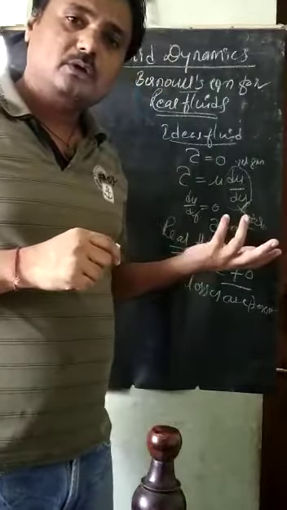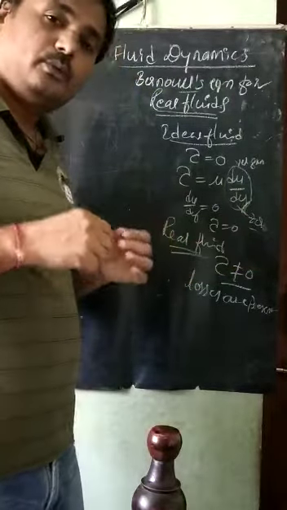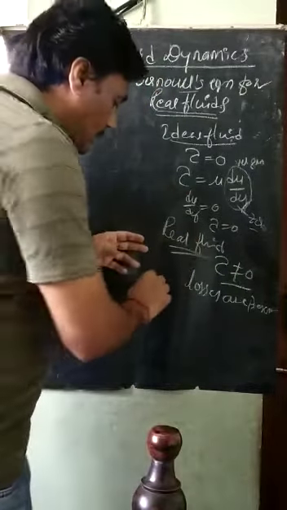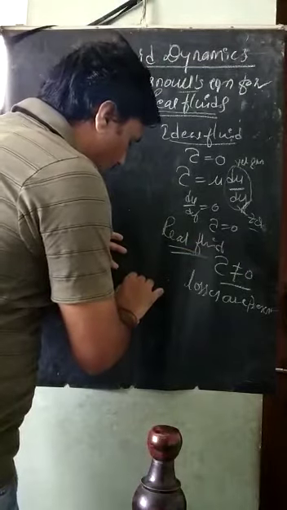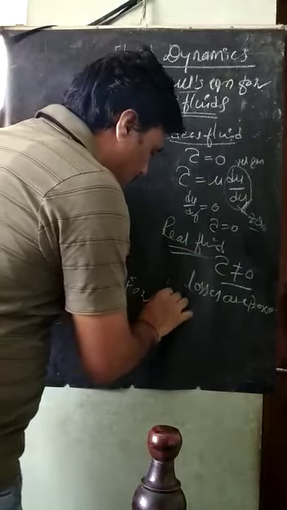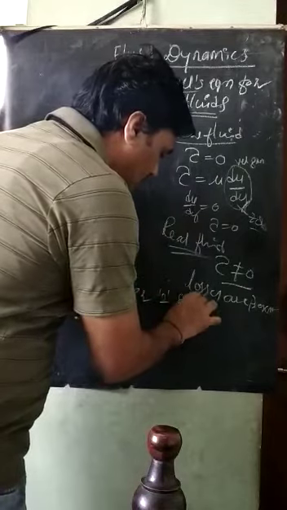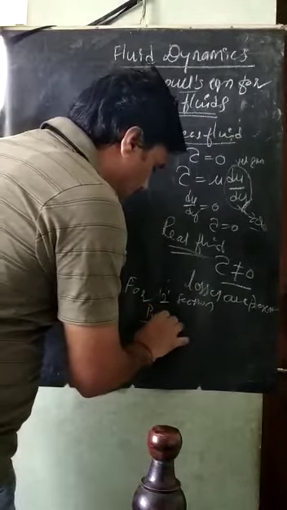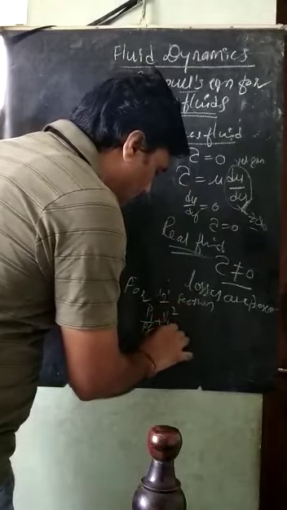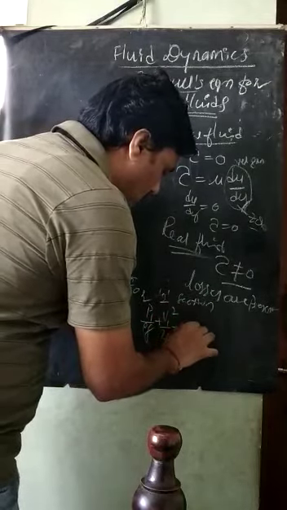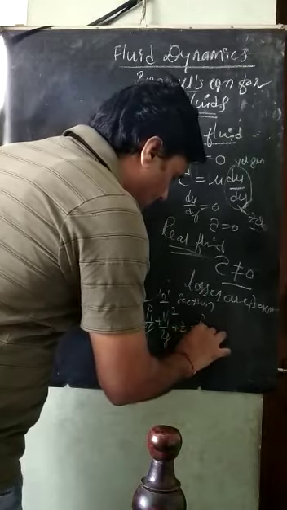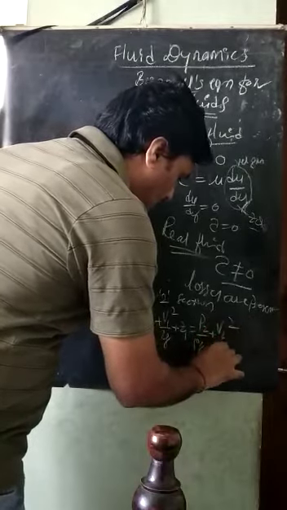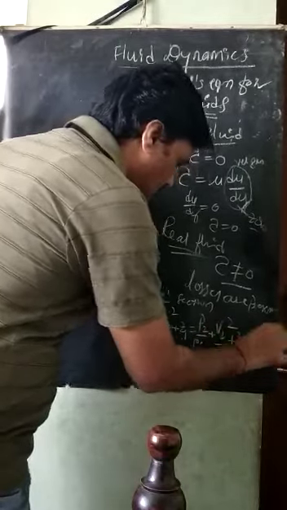Without the losses, Bernoulli's equation for two sections is: P1 divided by rho g plus V1 square divided by 2g plus Z1 is equal to P2 divided by rho g plus V2 square divided by 2g plus Z2.